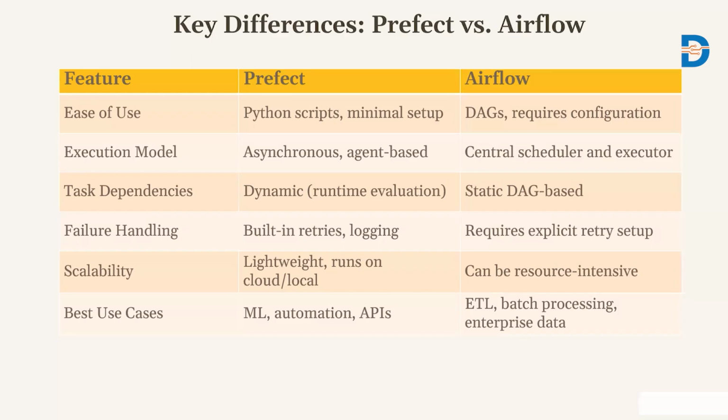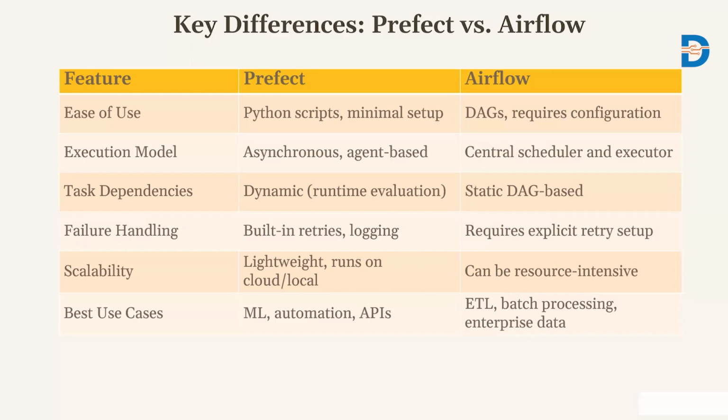Okay, for scalability, Prefect is lightweight and runs on the cloud as well as on an on-premises server. Airflow can be resource intensive.